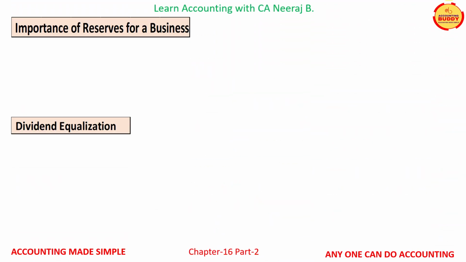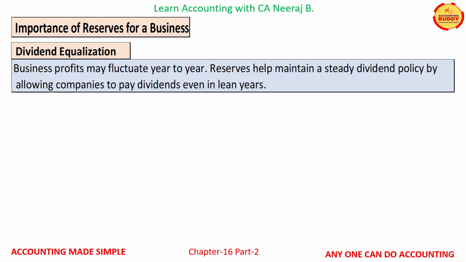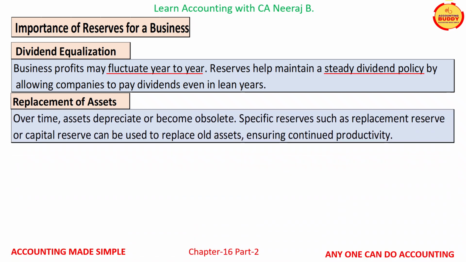Reserves help dividend equalization. Business profits may fluctuate year to year. Reserves help maintain a steady dividend policy by allowing companies to pay dividends even in lean years. Reserves also support replacement of assets. Over time, assets depreciate or become obsolete. Specific reserves such as replacement reserve or capital reserve can be used to replace old assets, ensuring continued productivity.